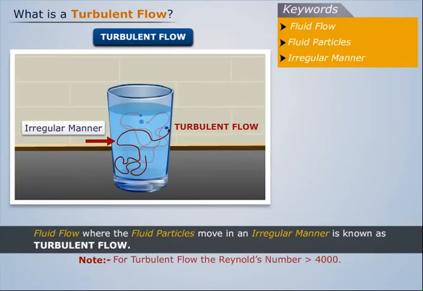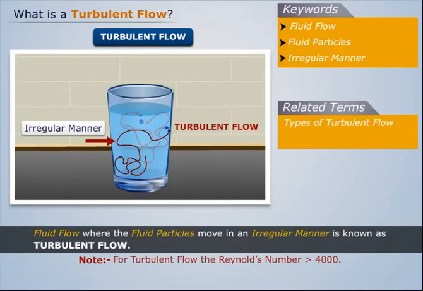Note that for turbulent flow, the Reynolds number is greater than 4000. The related terms are types of turbulent flow and eddy viscosity.